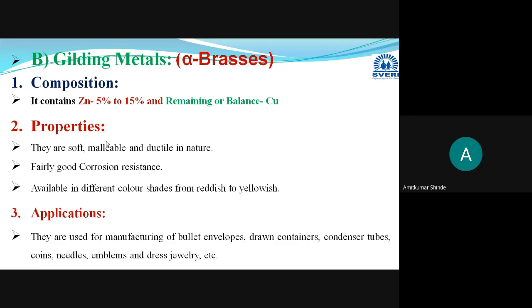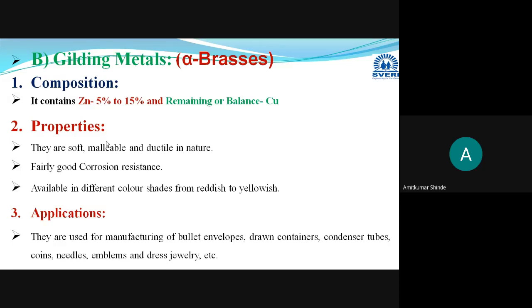But one extra property will get added here, as you can see that the zinc amount is varying from 5 to 15%. For this gilding metal, different color shades can be available. In this kind of brass, you will get different shades depending on the amount of zinc. As it goes on increasing from 5 to 15, you will get colors from reddish to yellowish. So this is a specific property in gilding metal. Now depending on all these properties, specific applications are there.